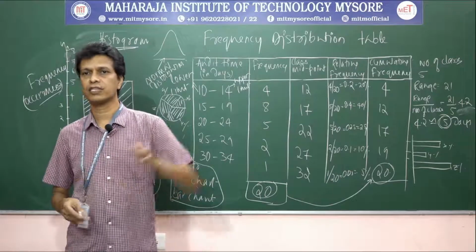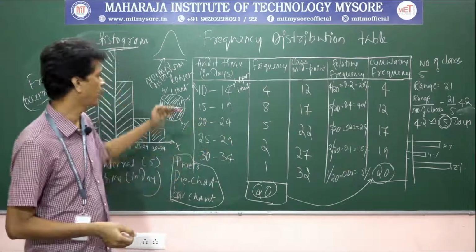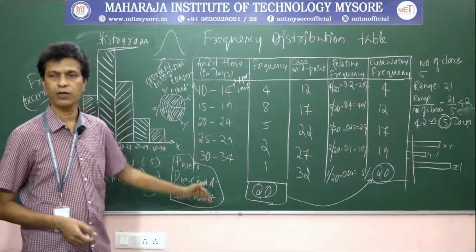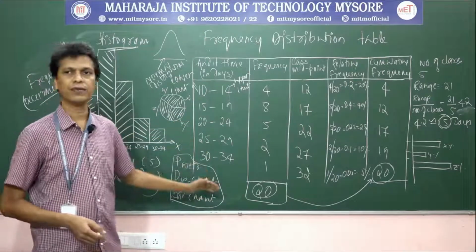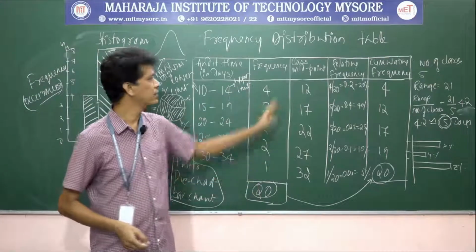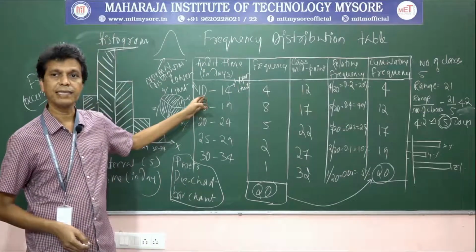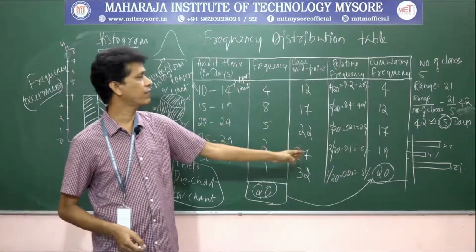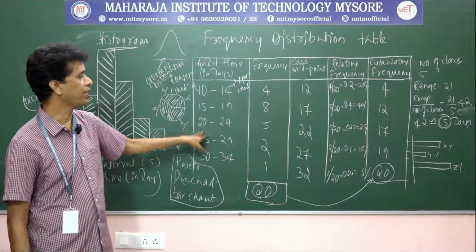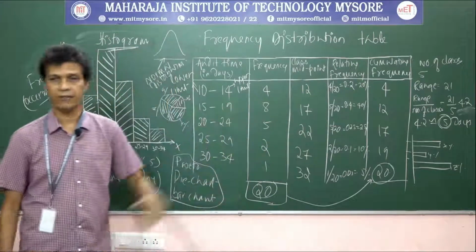Once you know the width of the class, you need to determine the starting point and ending point for each group, and then how many classes we can have, the class interval, and from that the occurrences, and the midpoint, basically the representative value of each class interval. The relative frequency tells the probability of picking any number between this and that, and the cumulative frequency is a running frequency.